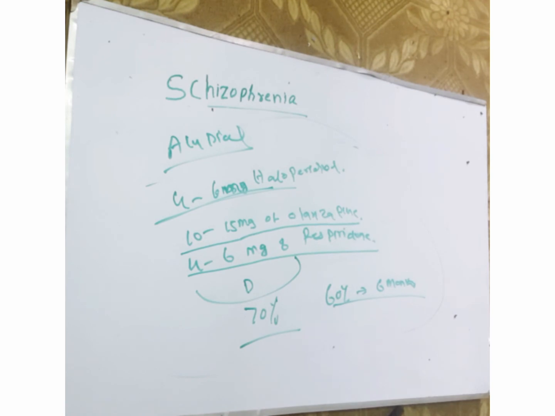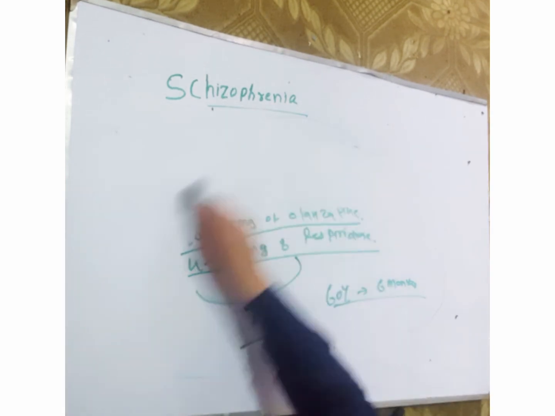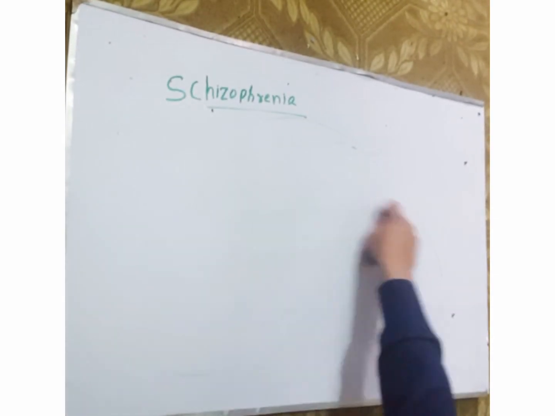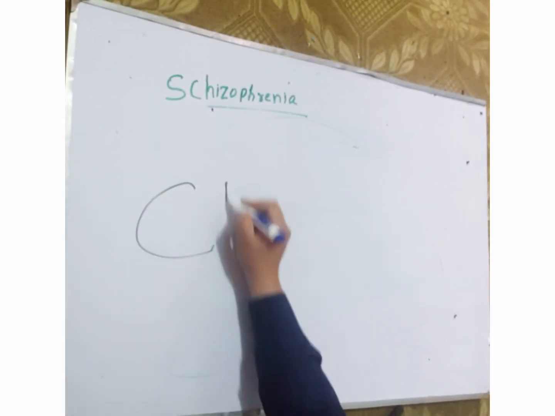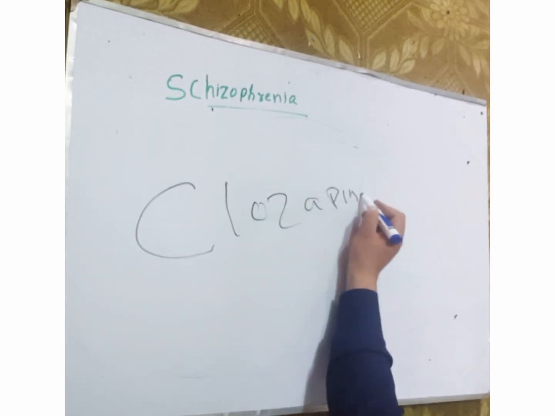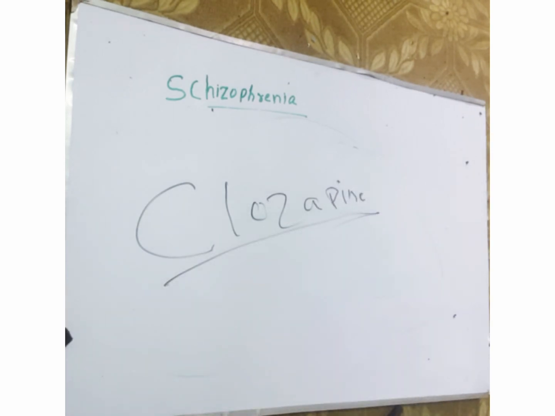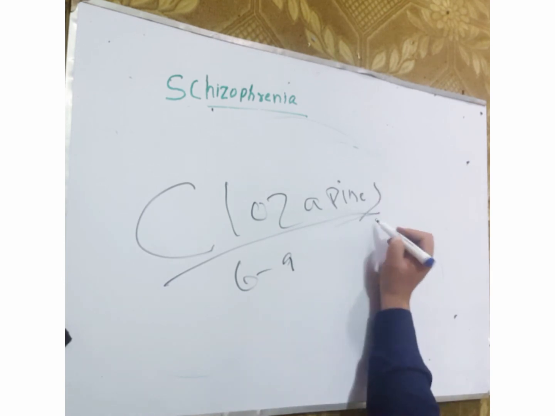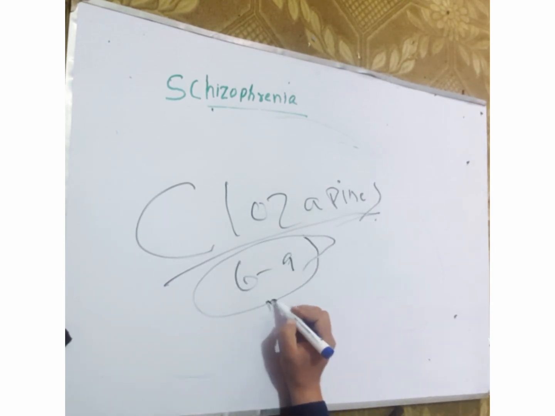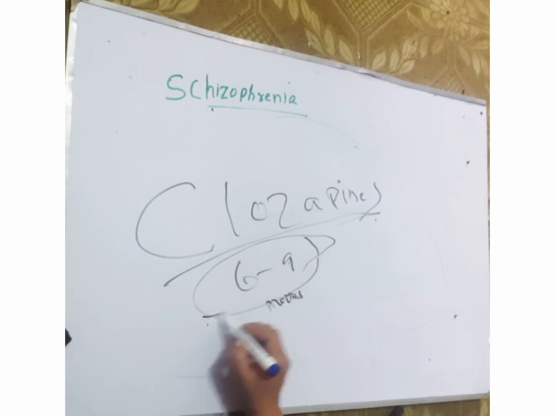In the treatment of resistant cases of schizophrenia, clozapine usually results in rapid improvement, but with prolonged delay. This is a rapid improvement, but we take this drug for 6 to 9 months. Rapid improvement but prolonged delay.